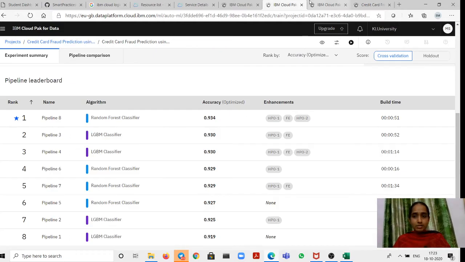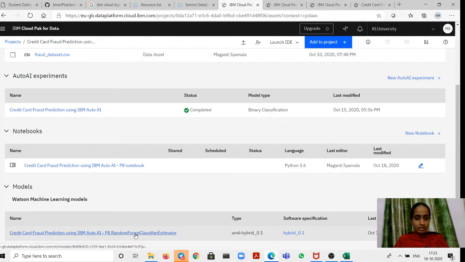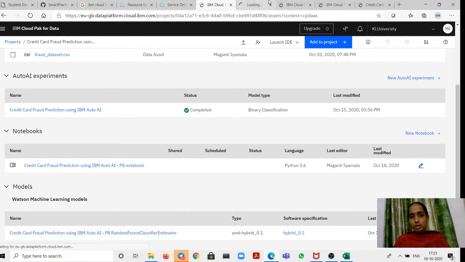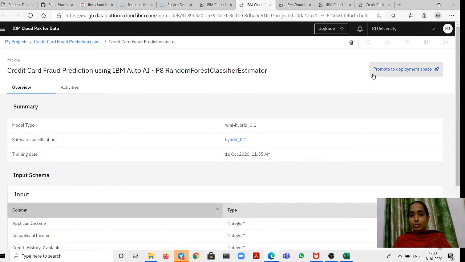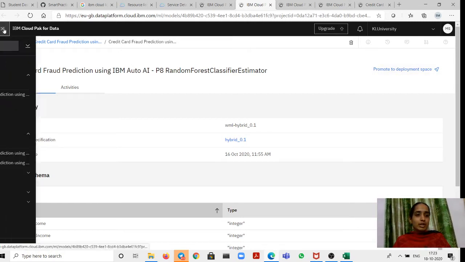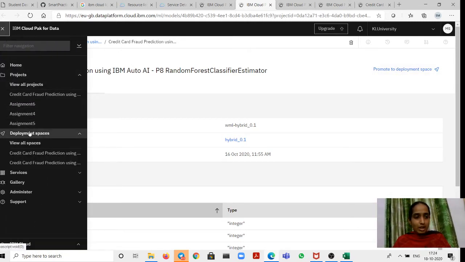Next, coming to the model, click on the model. You need to deploy the model whatever you have created. You got some accuracy, right? That model needs to be deployed, and you need to test the model. For testing on particular data, you need to use this classifier. To make it usable, we first need to deploy the model. For that purpose we need to click on promote to deployment space. I have already deployed the model, so let me show the deployed model. You can view the deployed model under the deployment space here. View all spaces.